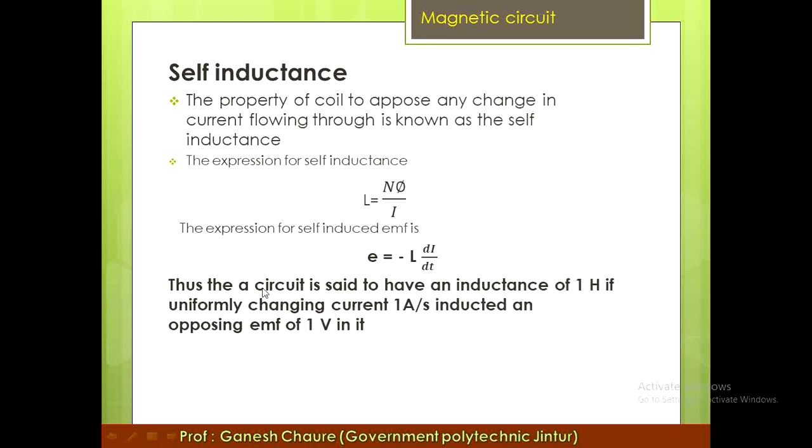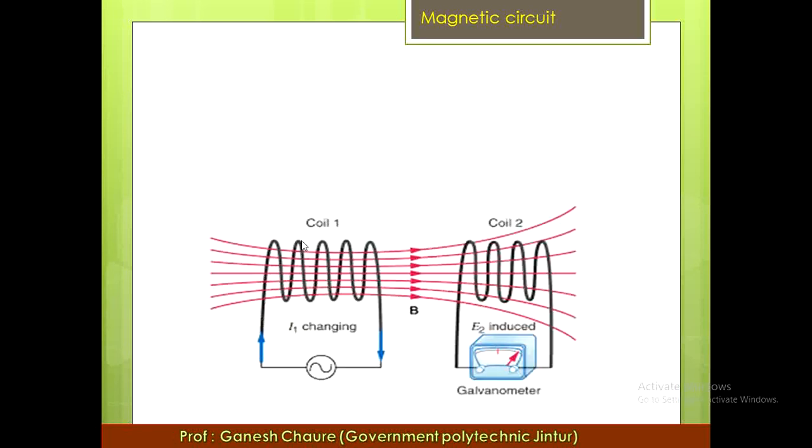Here we can define the inductance. A circuit is said to have an inductance of 1 Henry if a uniformly changing current of 1 ampere per second induces an opposing EMF of 1 volt in it. Here L is the self-inductance. When there is a change in current di by dt of 1 ampere per second flowing through a coil and it produces an opposing EMF of 1 volt, then the inductance of the coil is 1 Henry.